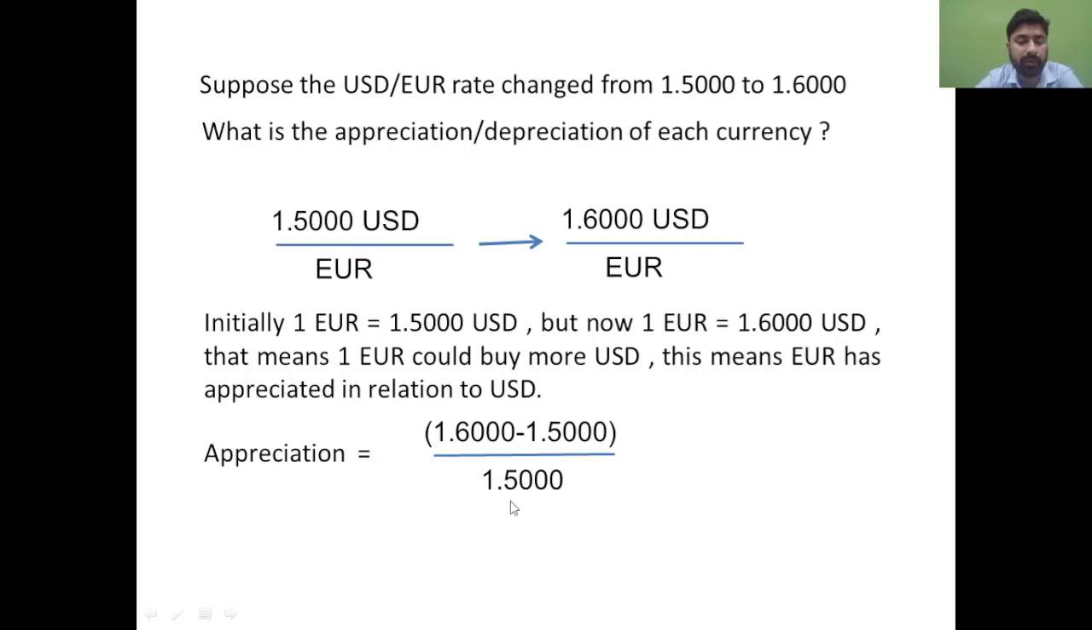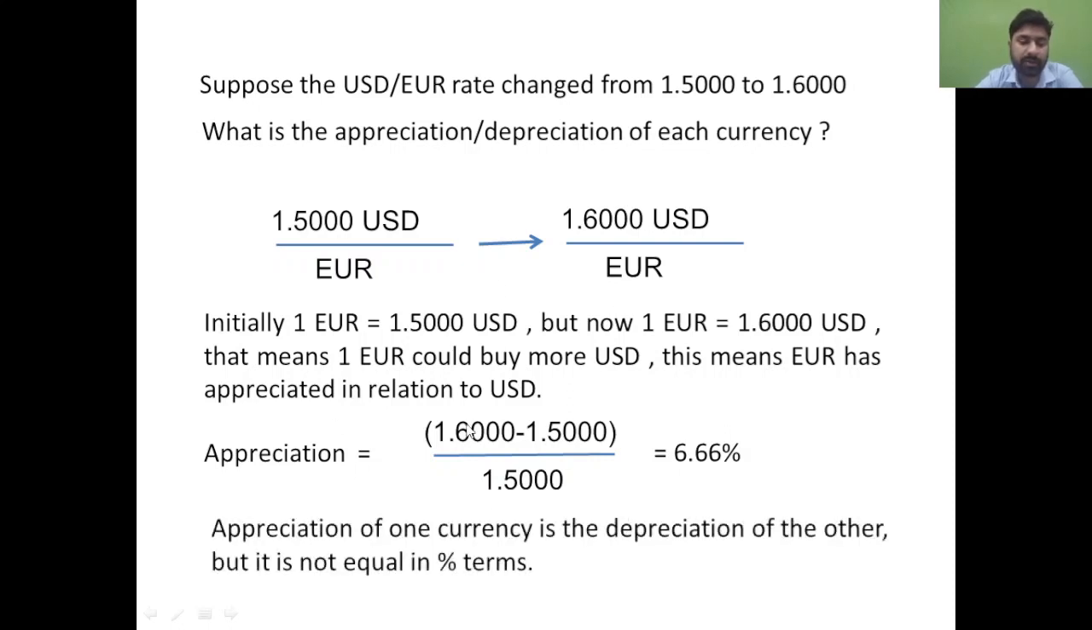It started from 1.500. So this is the mathematical concept through which we calculate the percentage. The appreciation is this minus this divided by this one, and this will give you 6.66%. So the euro appreciated by 6.66%. That will be your answer.